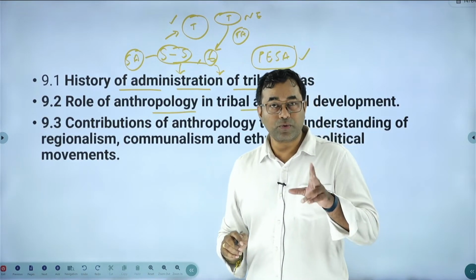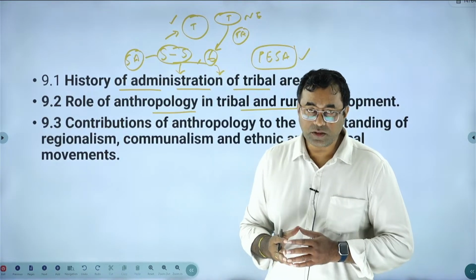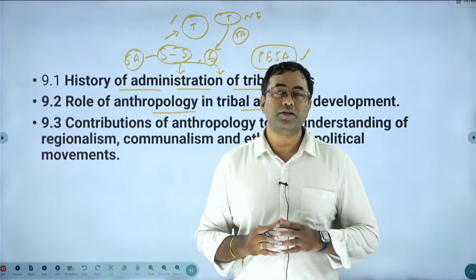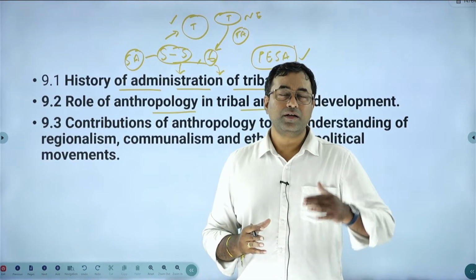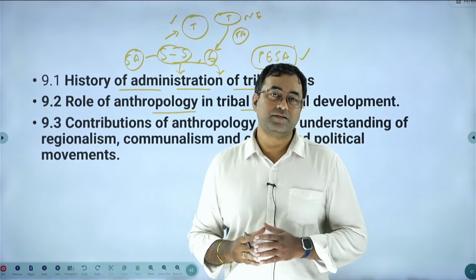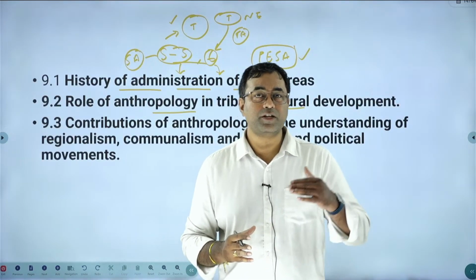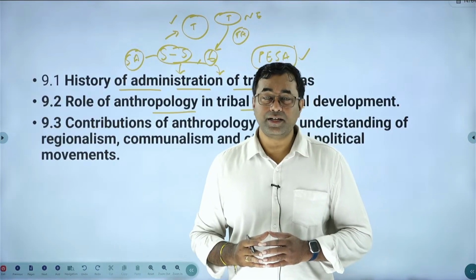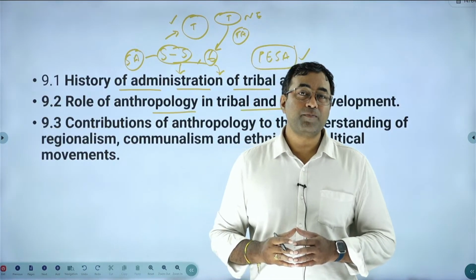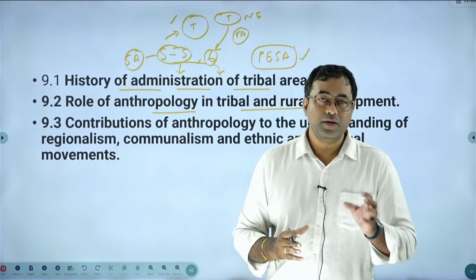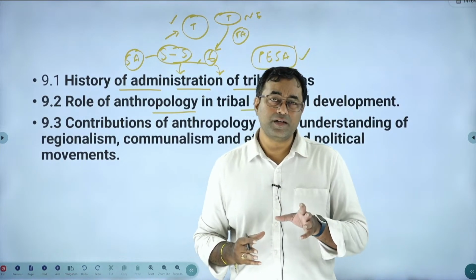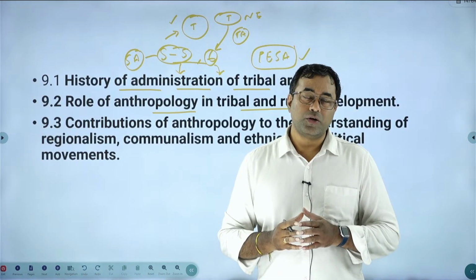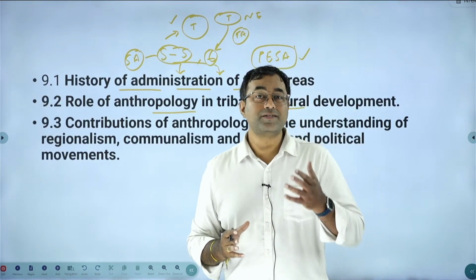So, tribal development, rural development. You can see the tribal way of life, if you compare with other societies, is at lower standards. For example, poverty levels among tribals are very high, the literacy rate is low, and at the same time the unemployment rate is very high. So, if you consider certain social parameters, they are facing problems. The government's objective is to address those problems.